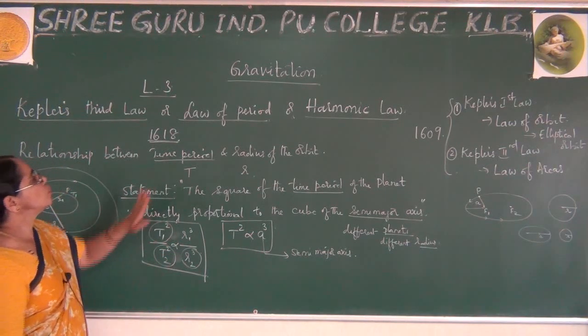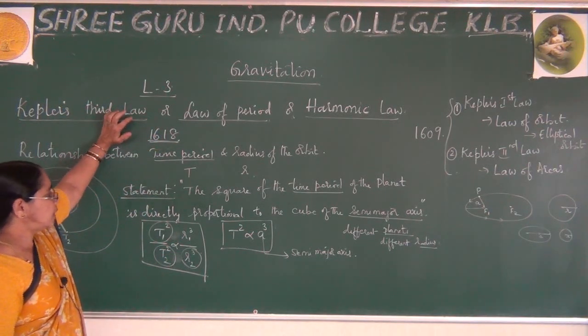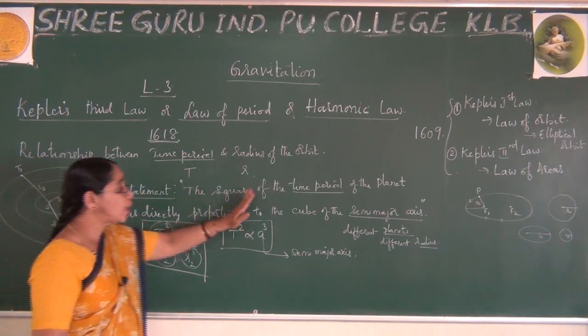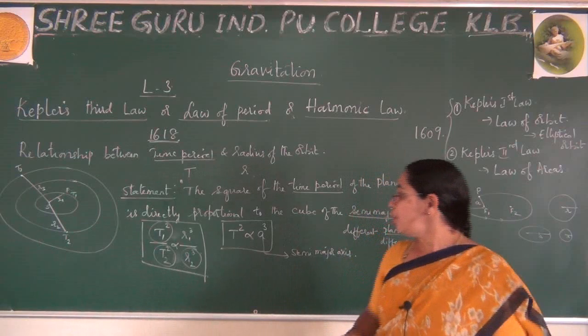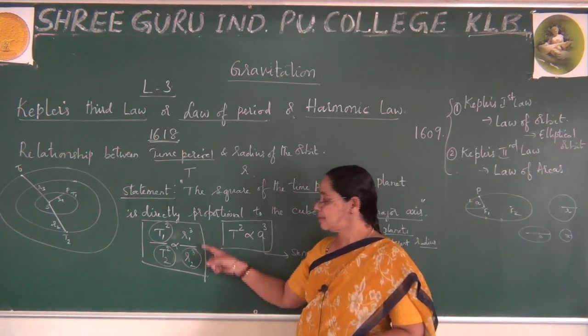So this is Kepler's law. I have explained this according to the statement, but I will also derive how you get this expression.